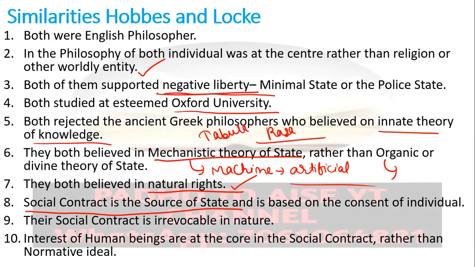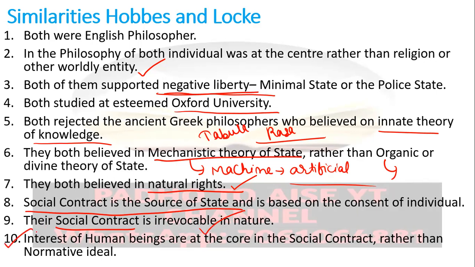The ninth point: the social contract which the people will enter is irrevocable in nature. You can't actually back off. You can't come out of that contract. Once you become part of that contract, you have to remain part of it. You cannot violate this contract at all. So this is what I'm telling you. The social contract of both Locke and Hobbes is irrevocable in nature.